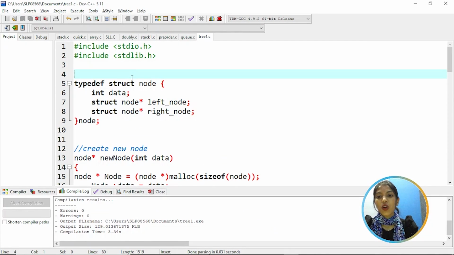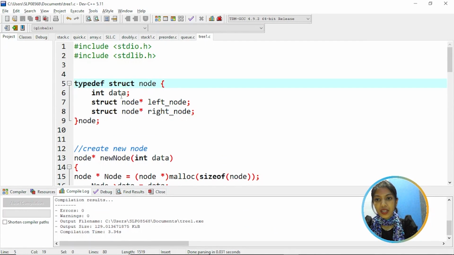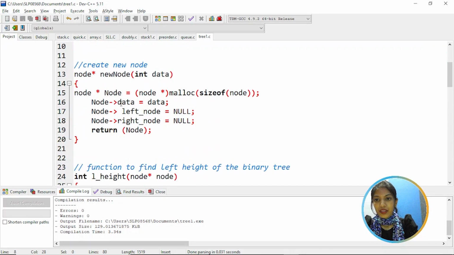So this program is to count the number of nodes in a tree. Here we have a structure of a node, and we have a data variable and a pointer to left node and right node. And then coming to creation of a new node, here we are creating a new node and allocating memory for it using malloc function, and assign data to a node's data part. Initially the node's left node and node's right node are assigned to null.